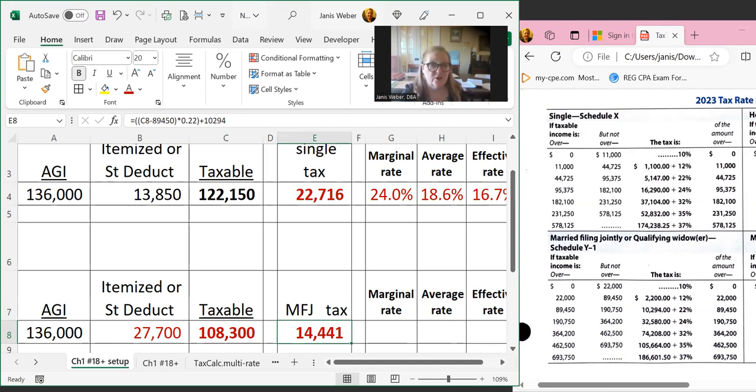Then they could ask, and I probably will on the test, what is the marginal tax rate? It's right there in the tax table, 22%, what we just used.